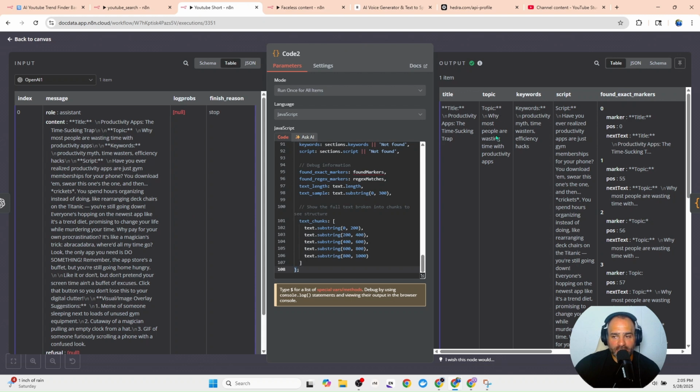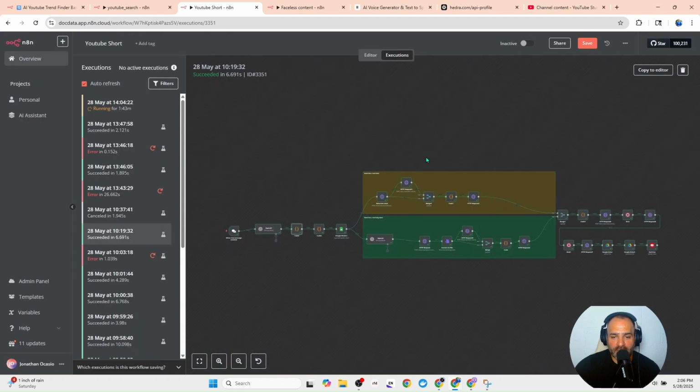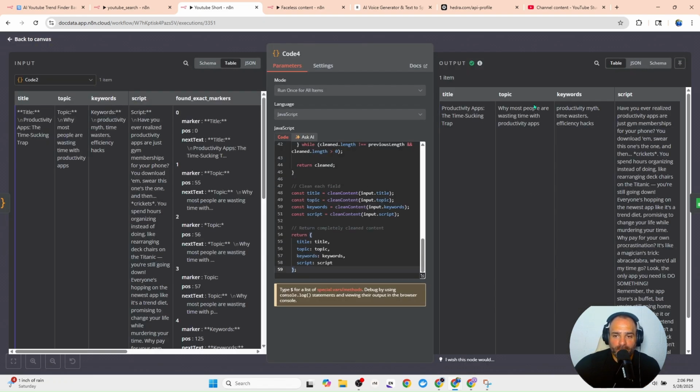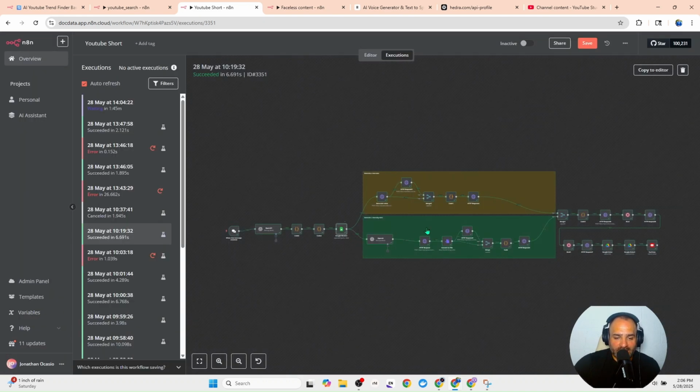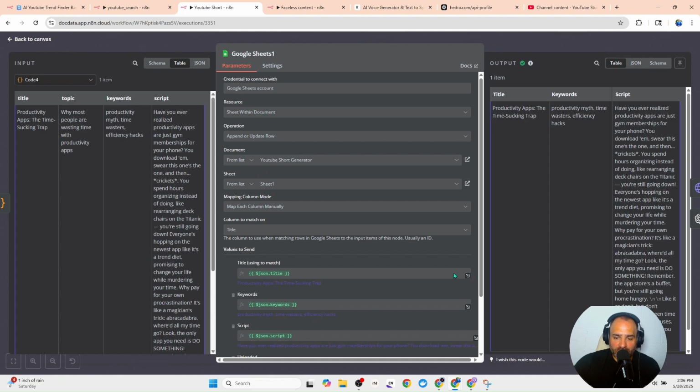It's going to split up the keywords and all of the information so that it doesn't have the title in the script. It doesn't say script. Have you ever finalized a product and keep going? So it takes out the AI language. And then at the end, we have an end result of the information. That information is captured in our Google Sheets so that we can track and understand what we produced.